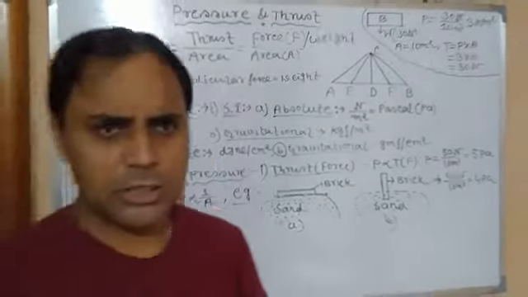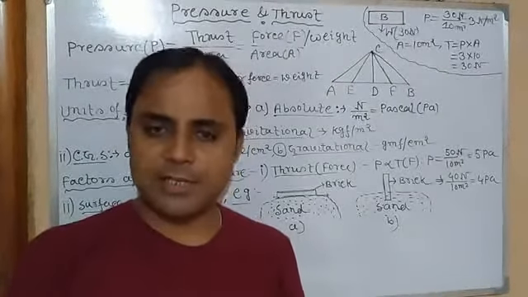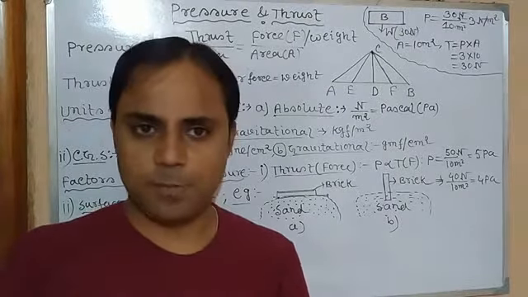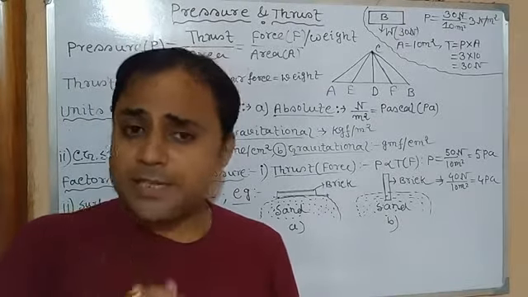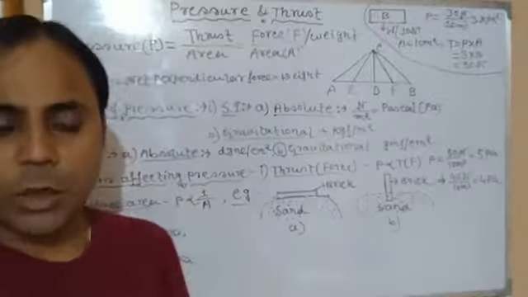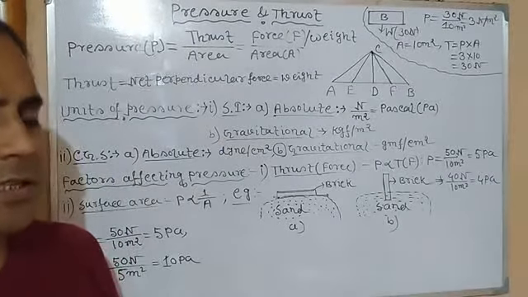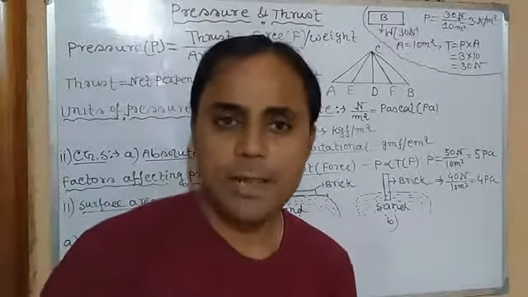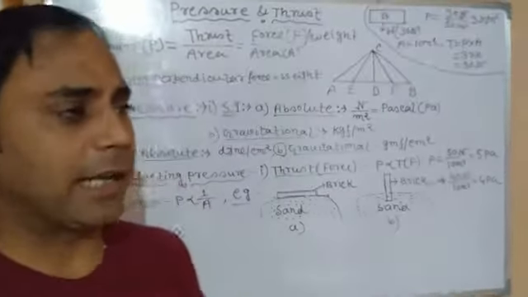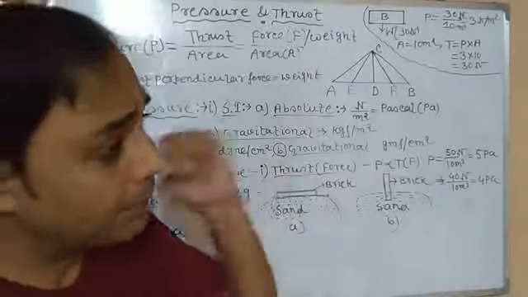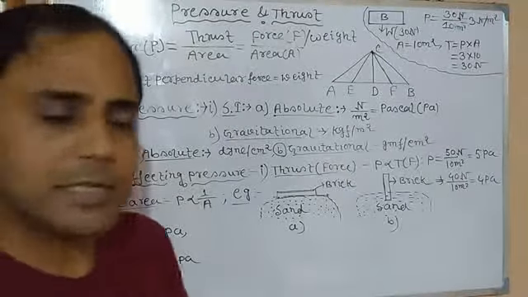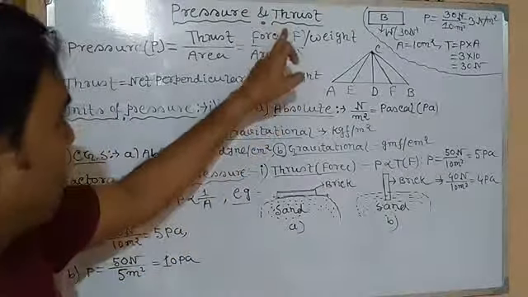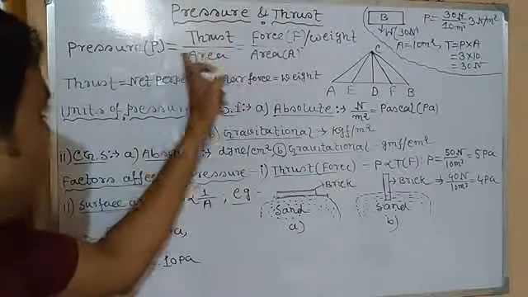What is pressure? We all know that pressure is a kind of force, isn't it? But it is not equal to force. Pressure is a special kind of force. Now why is pressure a special kind of force? What is the speciality in this special kind of force? Because pressure is always measured as the total force acting per unit area. That is, pressure is equal to force per unit area. Now this force in the case of pressure is generally called thrust.